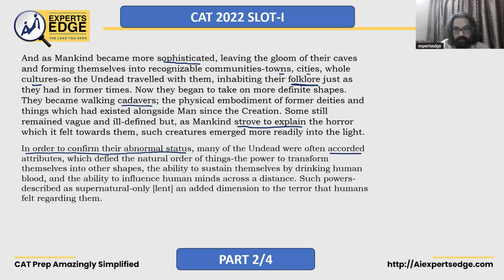So it came into existence. It started being told to people that this is what they do. They drink human blood, they influence human minds across the distance, and so on and so forth. Such powers, described as supernatural, only lent an added dimension to the terror that humans felt regarding them. तो पहले से ही थोड़ा डरते थे उनसे, अब और ज्यादा डरने लगे.